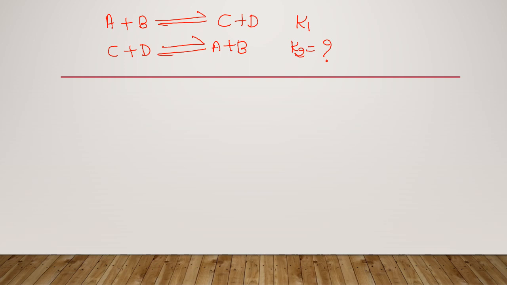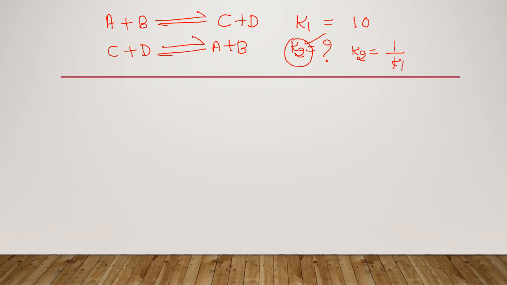Suppose for the first reaction the K1 value is given, maybe it is 10, and you need to find the equilibrium constant for the reverse reaction. Here the answer is K2 is equal to 1 by K1. Please remember, the equilibrium constant of the reverse reaction is always the reciprocal of the equilibrium constant of the forward reaction. So K2 is equal to 1 by K1.